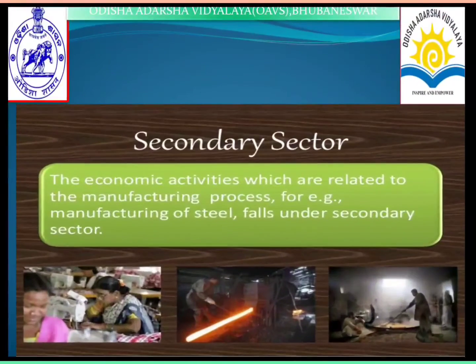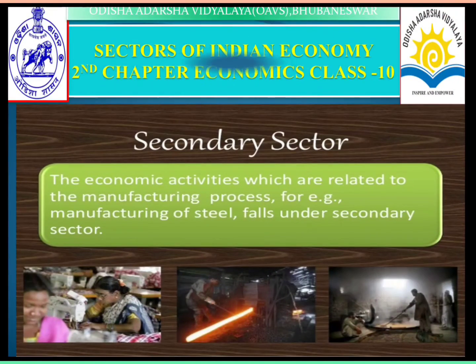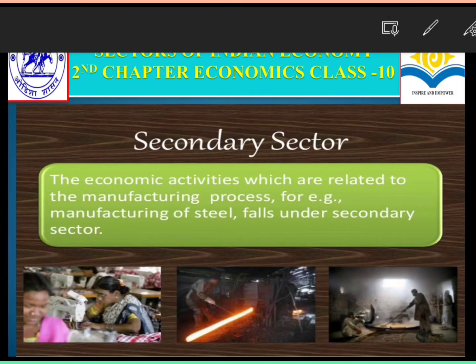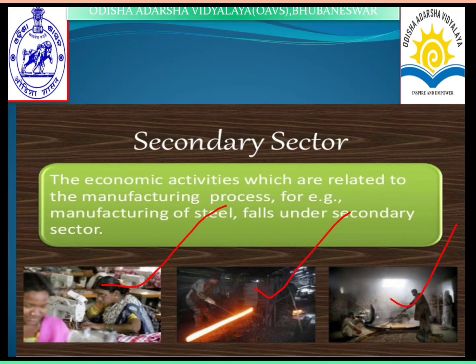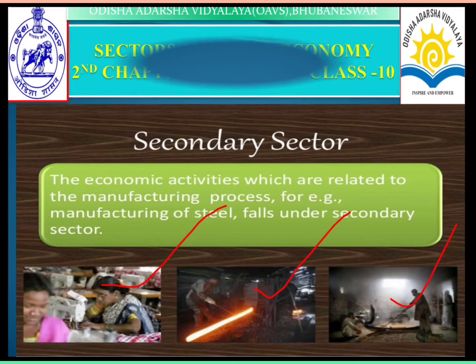Next, your secondary sector. The secondary sector consists of the activities which are related to the manufacturing process. For example, the manufacturing of steel falls under the secondary sector. Here are some pictures showing the manufacturing of different goods, such as steel and iron, and some work in the industries. These all come under the secondary sector.